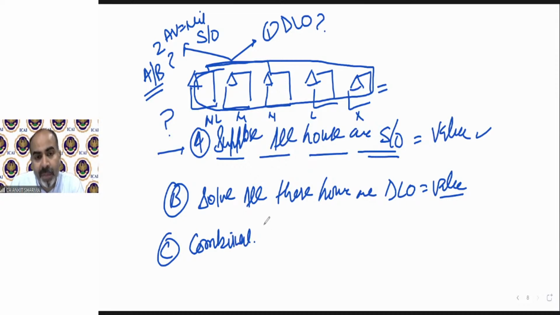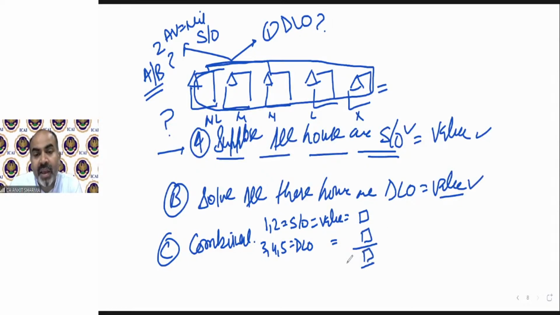Combination, like if house 1 and 2 are self-occupied, then 3, 4, 5 will be deemed let out. So we need to take the value of 1 and 2 house as per self-occupied, which we have already found when we sorted all houses' value as self-occupied. So out of these 5 houses, house number 1 and 2 self-occupied value will be there, and house number 3, 4, 5 deemed let out value. What we have already found from this step number B, we have to put it over here. So that will be the answer, case number 1.